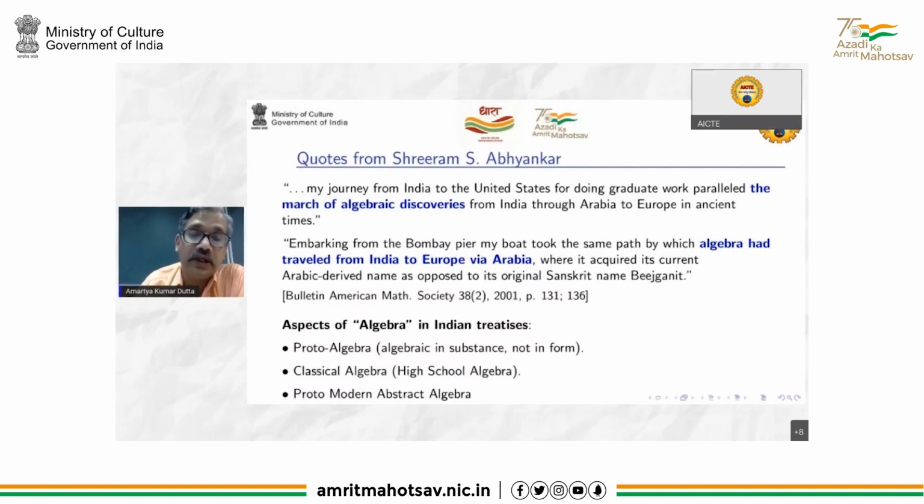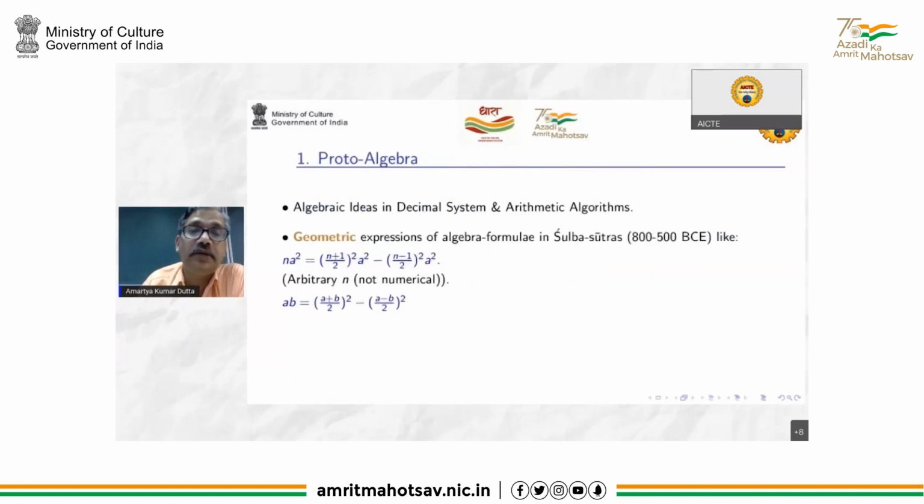And then we have the classical algebra, the algebra that we see in school. And then there is abstract algebra, which is done at a level much beyond the usual school algebra. This I'm calling proto-modern abstract algebra in ancient Indian mathematics. Here, the language, the external form of abstract algebra is not there, but the essence is there, the substance is there. So we will see these three parts.